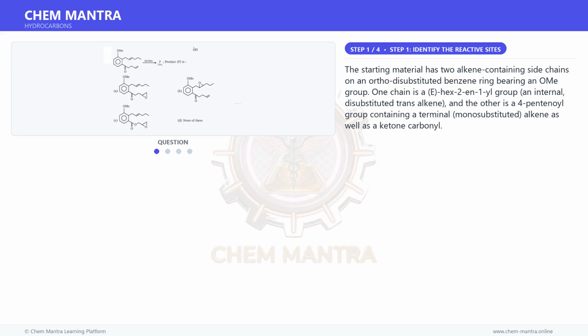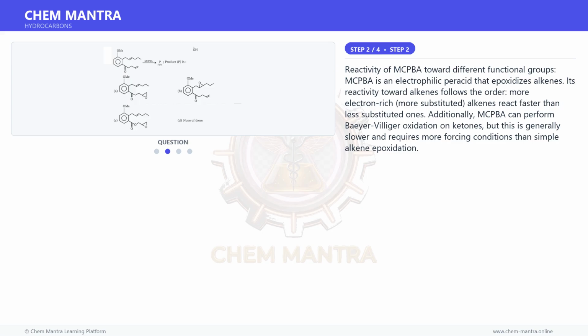The starting material has two alkene-containing side chains on an ortho-disubstituted benzene ring bearing an OMe group. One chain is an (E)-hex-2-en-1-yl group, an internal disubstituted trans alkene, and the other is a 4-pentanone group containing a terminal monosubstituted alkene as well as a ketone carbonyl. Moving on to the next step.